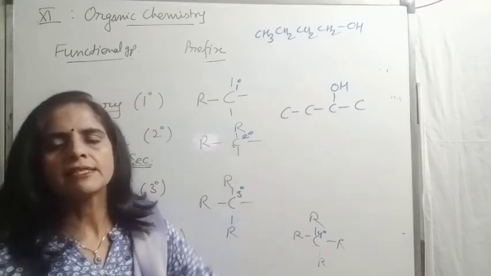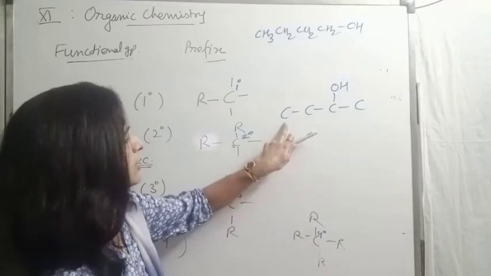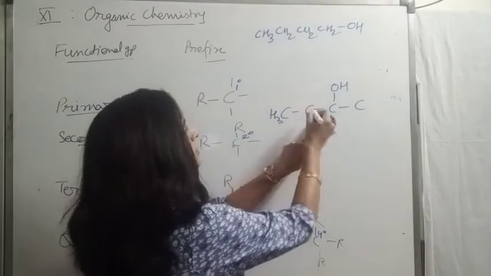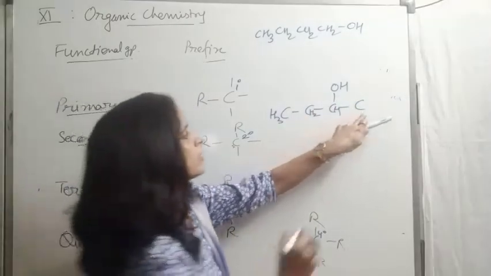Now satisfy the valences by giving hydrogen wherever required. Like on this carbon, 3 hydrogen. Then here 2, only 1 valence is unsatisfied. Here also 3.